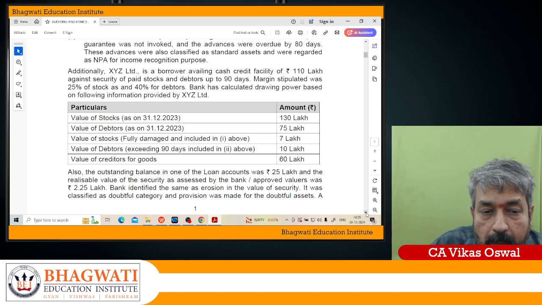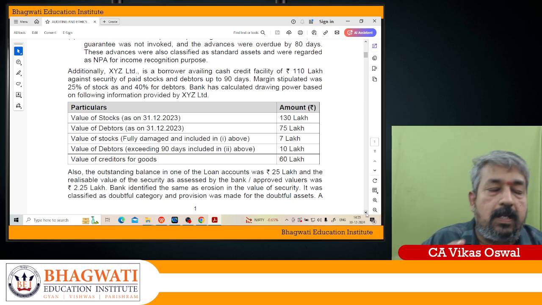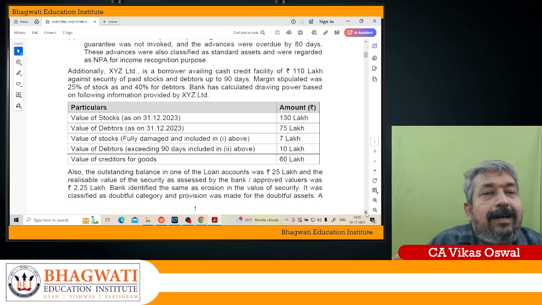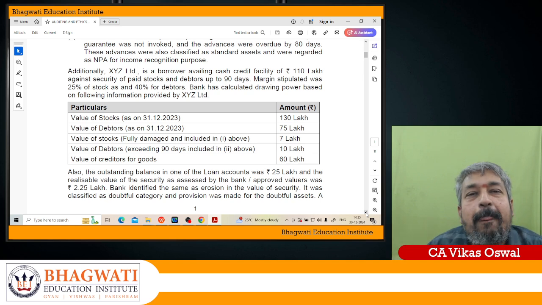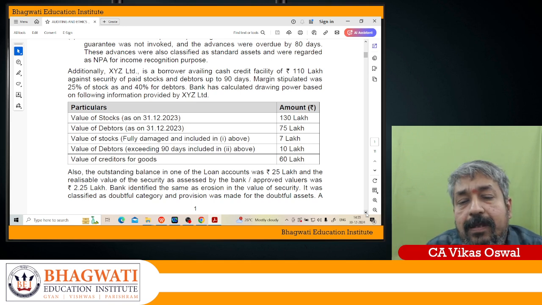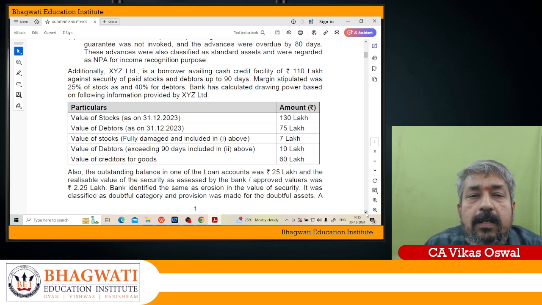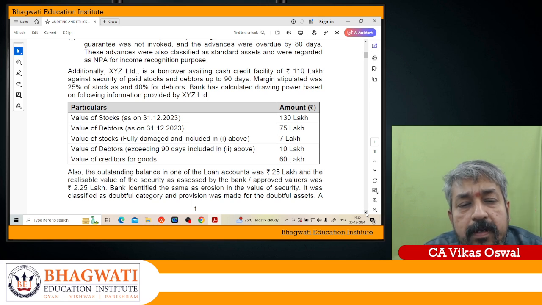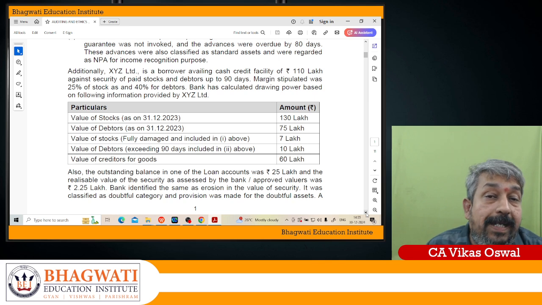So adjusted stock after reducing the damaged stock, 130 minus 7, is 123 lakhs. Debtors of 75 lakhs, from there you reduce 10 lakhs, so it becomes 65 lakhs. Debtors outstanding more than 90 days will not be considered. And then the value of creditors for goods, because it has to be paid stock.